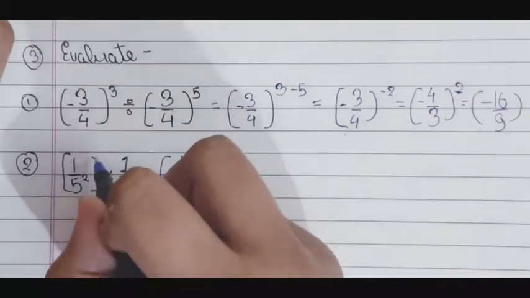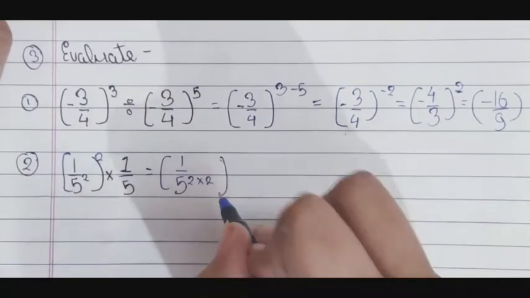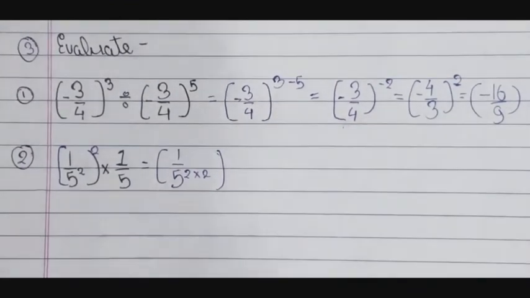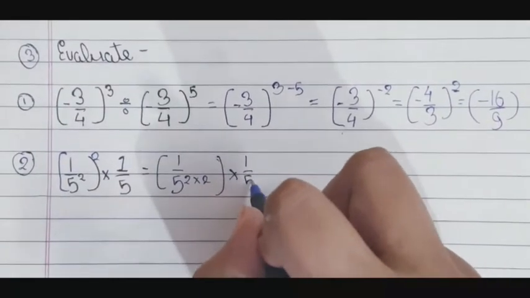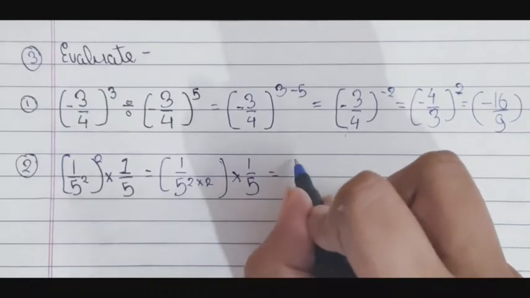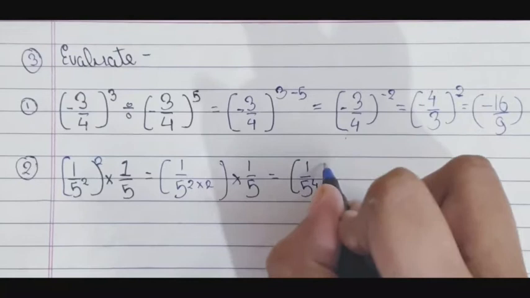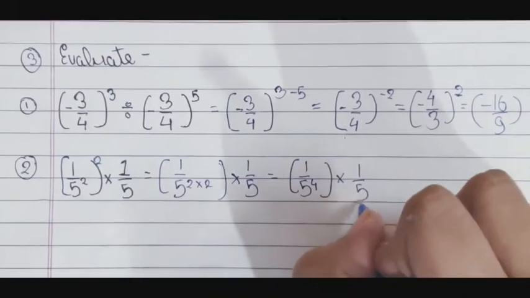Sorry guys, bracket into, so bracket multiplied into 1/5 is equal to 1/5 to the power 4 divided into 1/5.